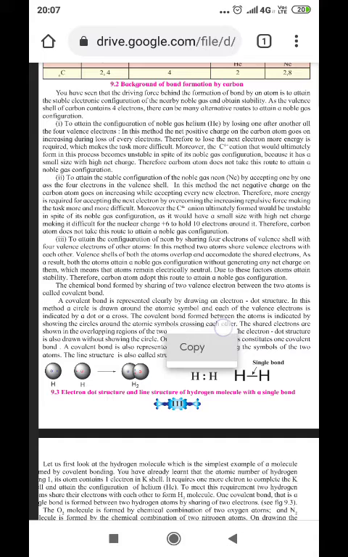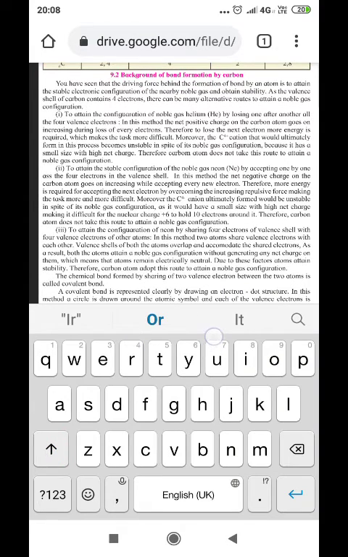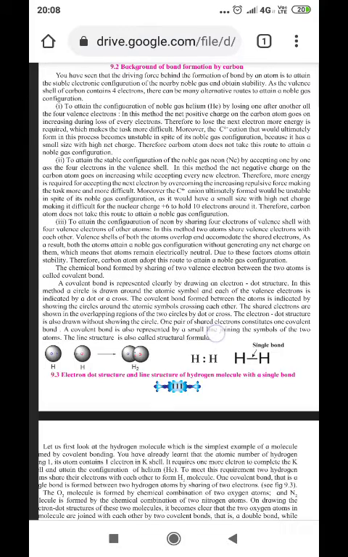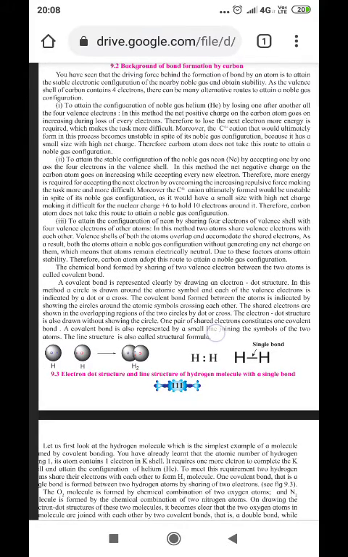Due to these factors, atoms attain stability. Therefore, atoms adopt this route to attain the noble gas configuration. The chemical bond formed by sharing of two valence electrons between the two atoms is called a covalent bond. So a bond formed by sharing of electrons is called a covalent bond.